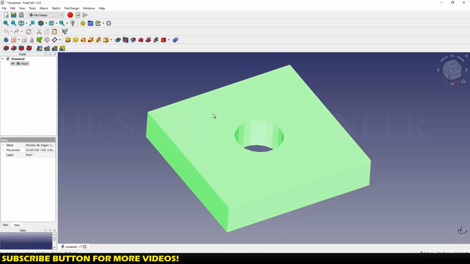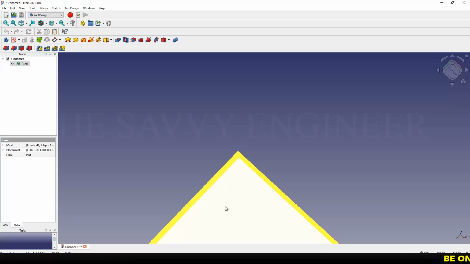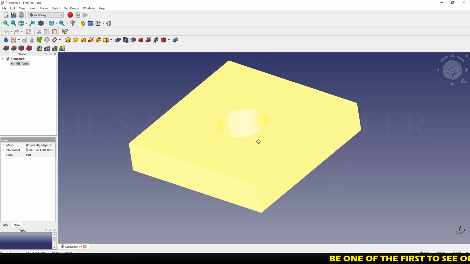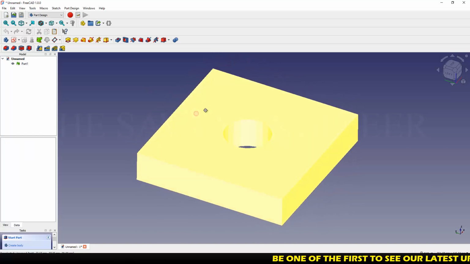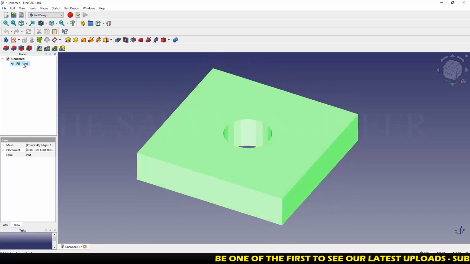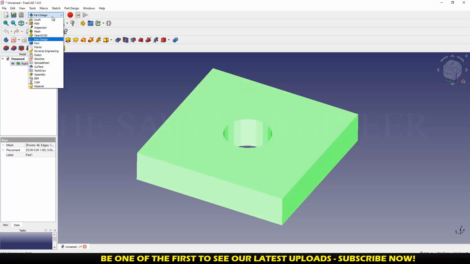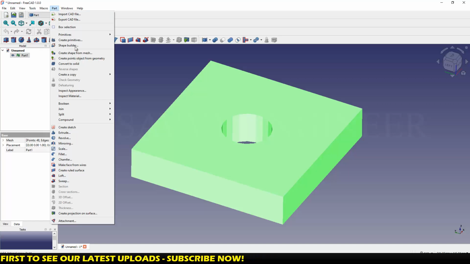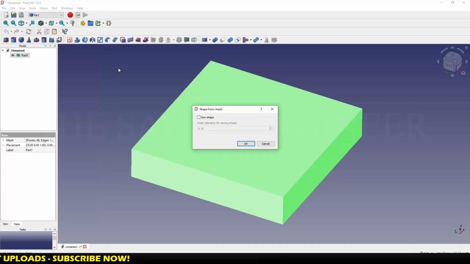Okay, so as you can see here on the screen, when I left click on the piece, the whole piece is selected. I cannot select the top face or the bottom face. So this is an STL file format, and the first step is to do a simple click on the part. The name of this piece is Part 1, and you go here and switch from Part Design to Part. Okay, second, you go to Part, then you click on Create shape from mesh,